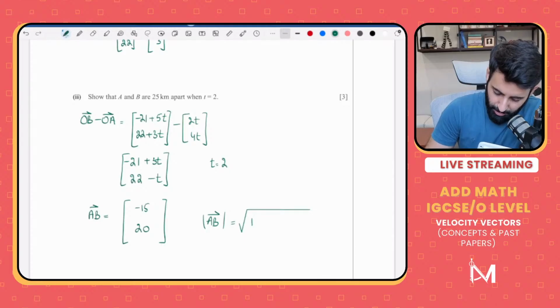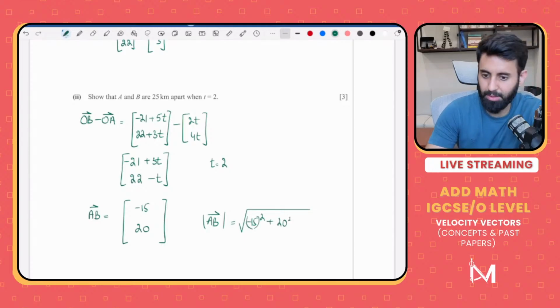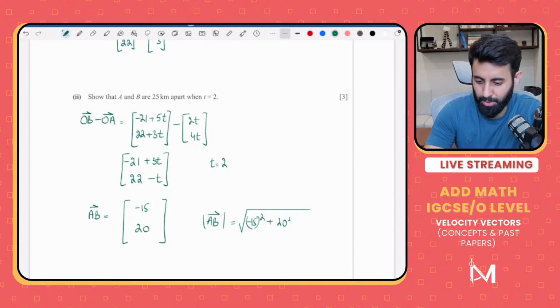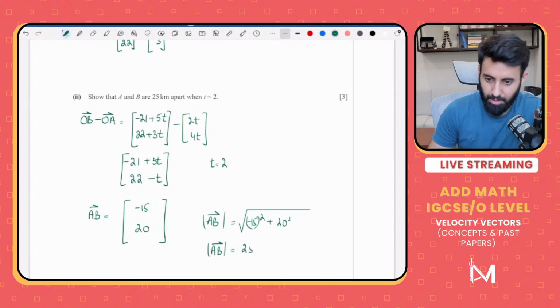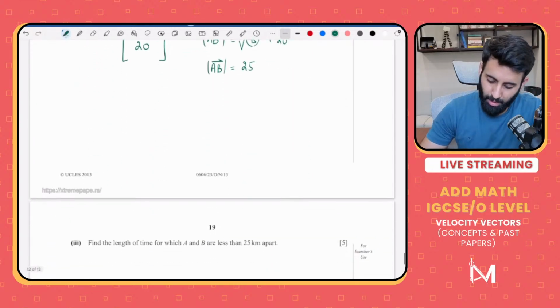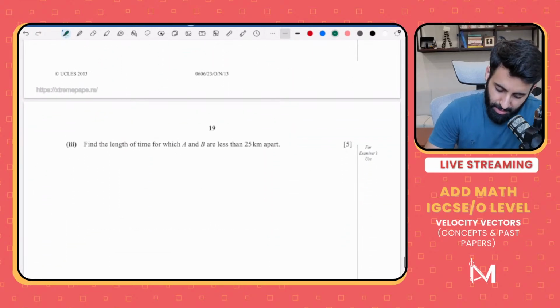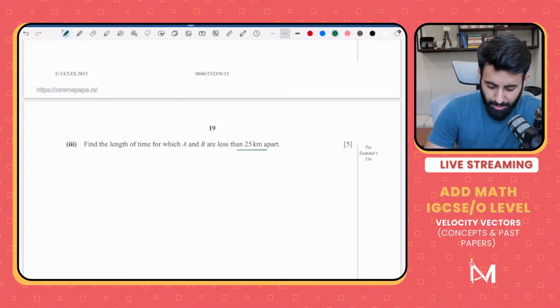So that would be equal to 15 squared, minus 15 whole squared, plus 20 squared. Let's see what's that equal to. 225 plus 400. Take the square root of it. That is in fact equal to 25. So that means the magnitude of AB is equal to 25. There you go. Okay, find the length of time for which A and B are less than 25 kilometers apart.